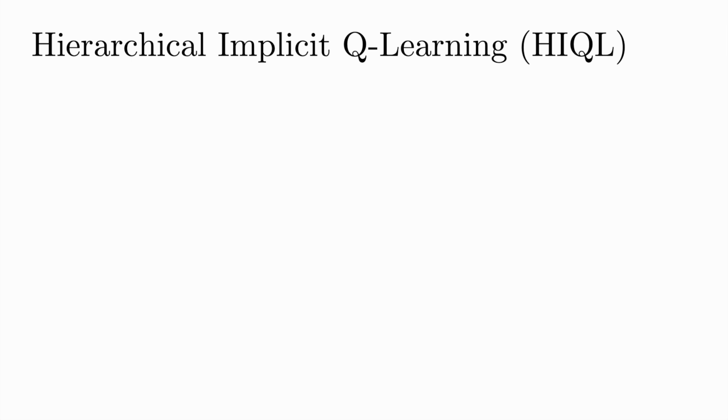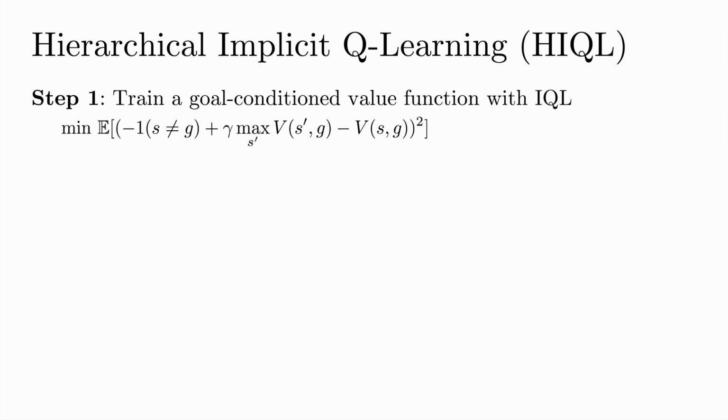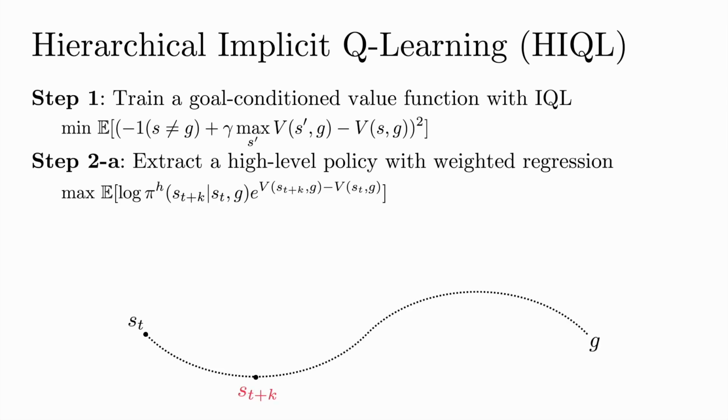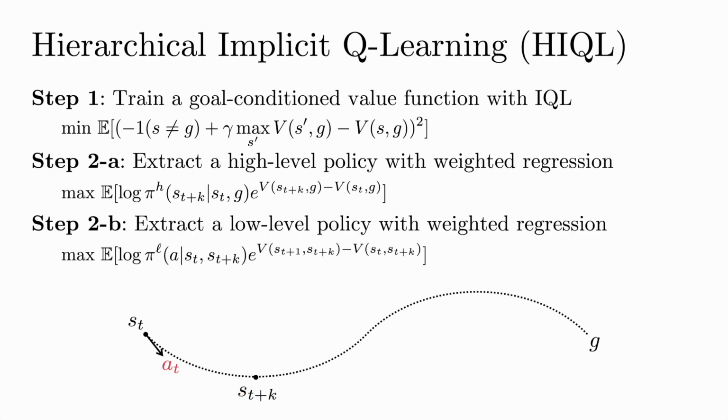Its practical implementation is also very simple. First, we train a value function with any offline RL algorithm, like IQL, and then we extract a high-level policy with weighted regression, and also a low-level policy also with weighted regression, and that's all. There are a couple of advantages of HIQL. First, these two steps are completely decoupled and are supervised learning, so they are very easy to train. And moreover, the value loss does not require any action labels, so we can pre-train it even with action-free video data. But there is one remaining problem.